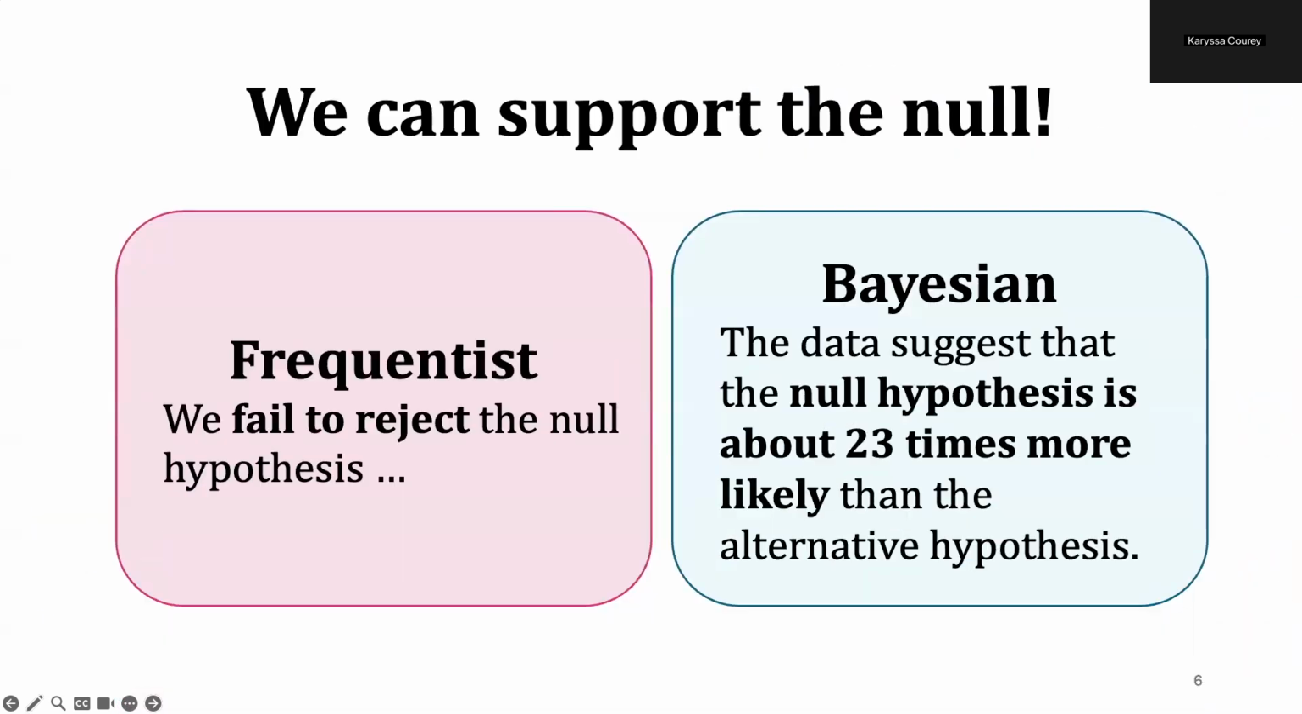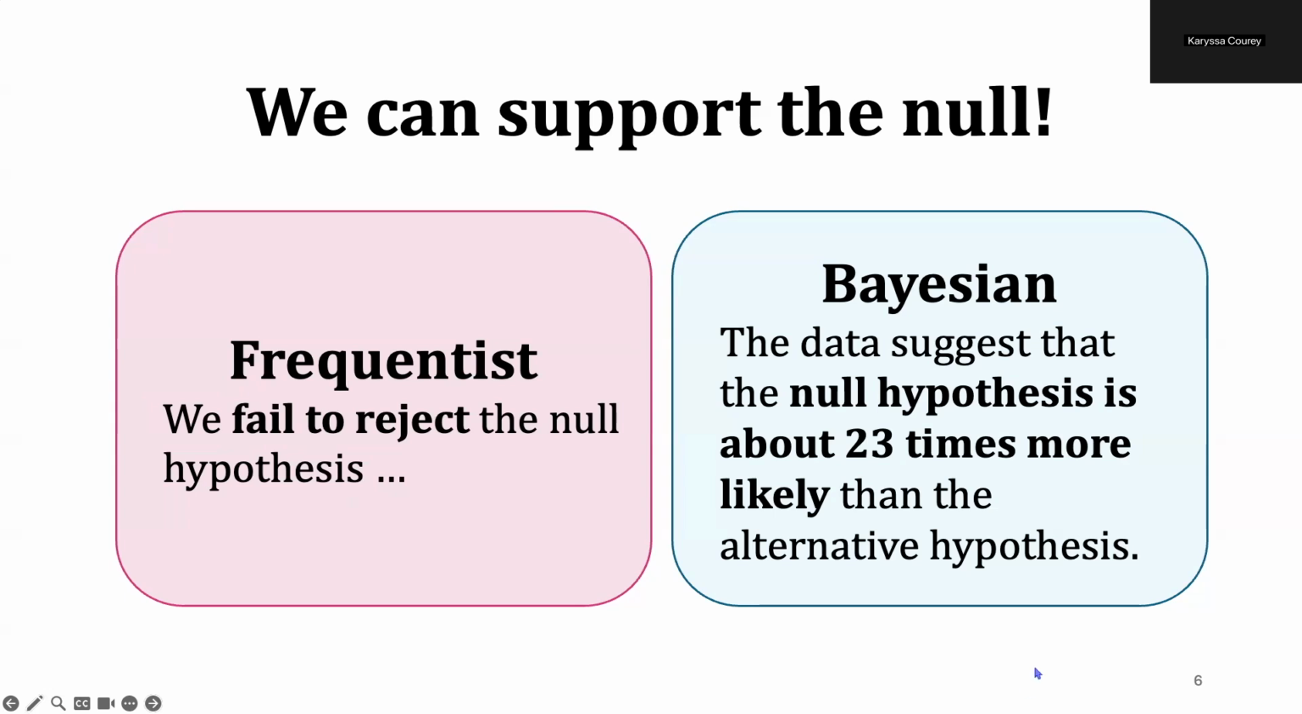In the frequentist framework, we're limited to saying that we fail to reject the null hypothesis, right? We either fail to reject the null or we reject the null, but we're never actually accepting the null or providing evidence in support of the null hypothesis. In the Bayesian framework, by using Bayes factors, we can say that the data suggests that the null hypothesis is about 23 times more likely than the alternative hypothesis. So we can directly provide evidence in support of our null hypothesis. And this is really powerful because this is something that, again, we can't really do in the frequentist framework.